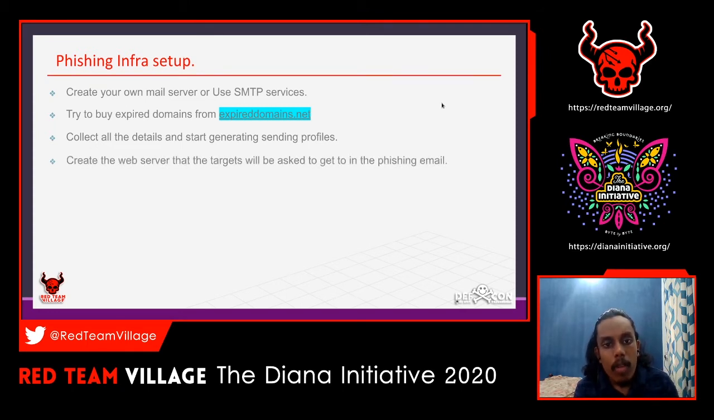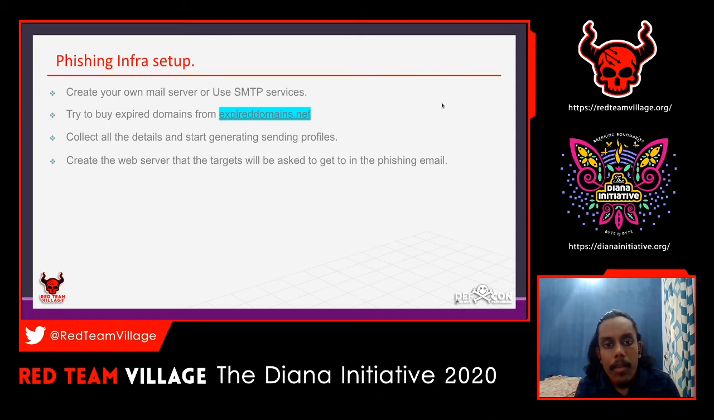Also, you have to collect all the details and start generating sending profiles. This is the thing that you have to do when you are setting up the infrastructure: you have to create a sending profile, and set the first name, last name, and the email or the destination. So collect all the details and start generating the sending profile.